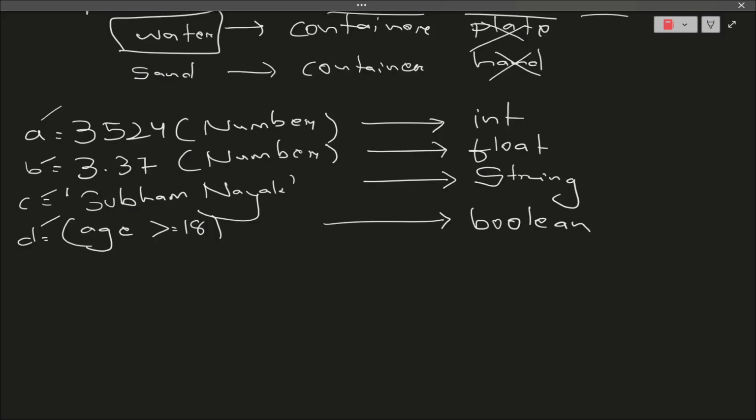Automatically, as I've told, we have a bunch of libraries which allocate the memory size according to the value you are keeping. Suppose you are keeping c is equal to Shubham Naik, automatically it will recognize that yes, this is string data. Here the user has given a combination of characters, so this is nothing but a string. If you are putting any conditional thing like age is greater than or equal to 18, this is nothing but my boolean expression. This was some of the introduction to data types, variables, and objects.